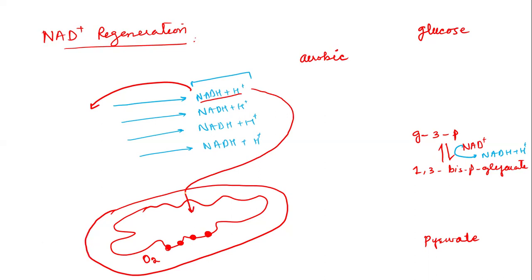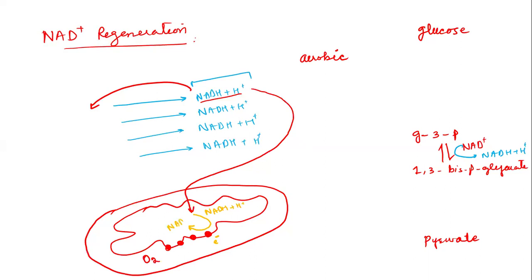Inside the mitochondria, they will donate their electrons to the complexes of the electron transport chain.